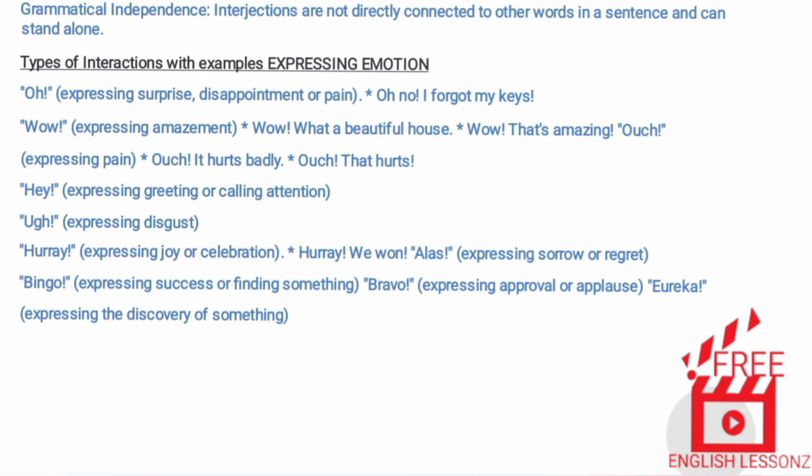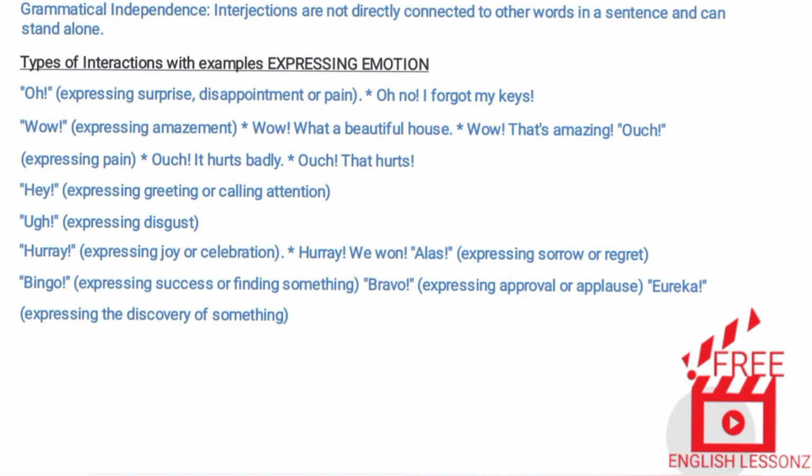Types of interjections with examples. Expressing emotion. Oh: expressing surprise, disappointment or pain. Oh no, I forgot my keys. Wow: expressing amazement. Wow, what a beautiful house. Wow, that's amazing. Ouch: expressing pain.